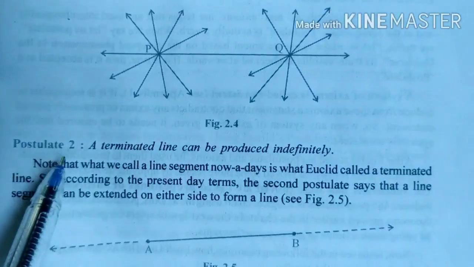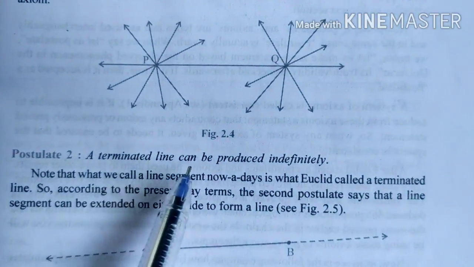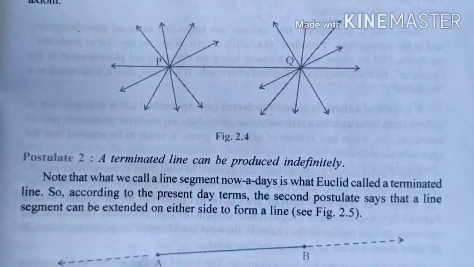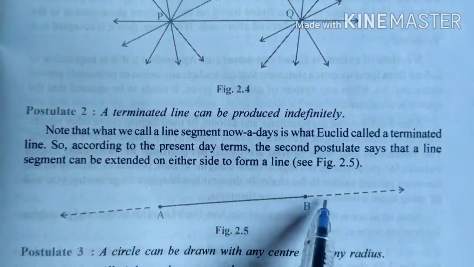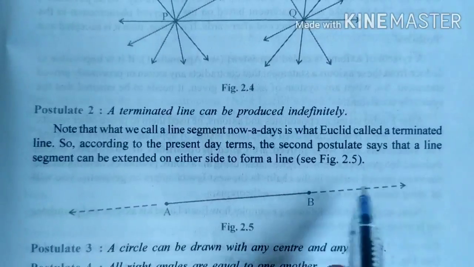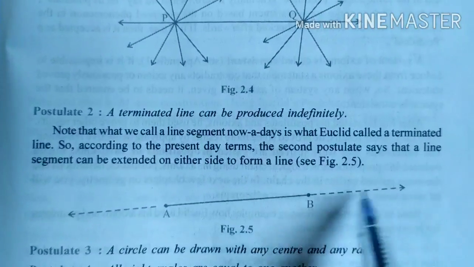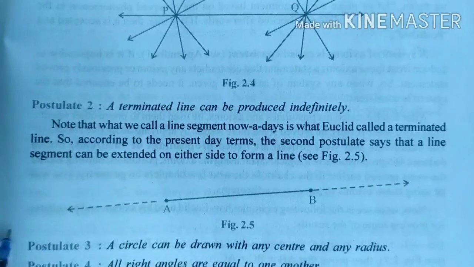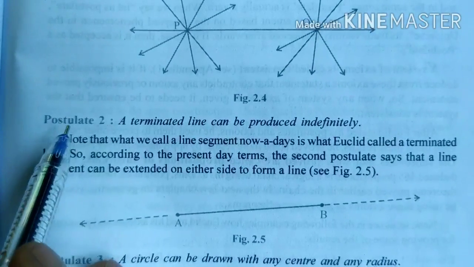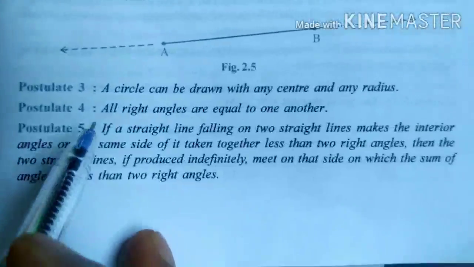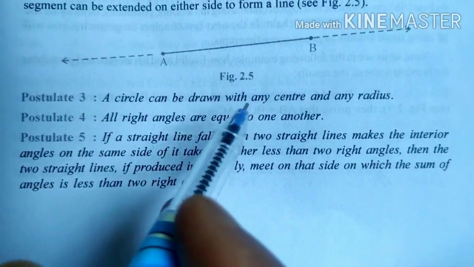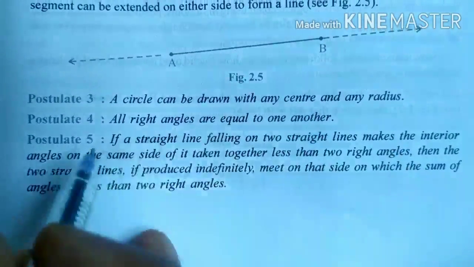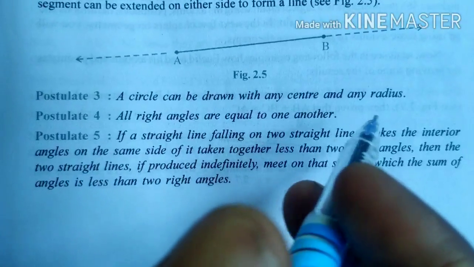Similarly, postulate 2: a terminated line can be produced indefinitely. If the line is terminated like this, it can be extended indefinitely, meaning no end, in both directions. Then postulate 3: a circle can be drawn with any center and any radius.